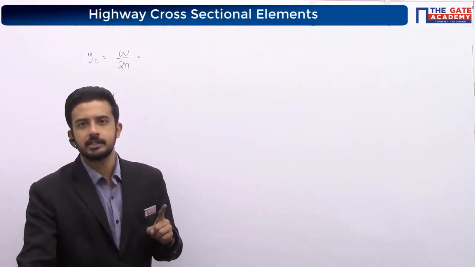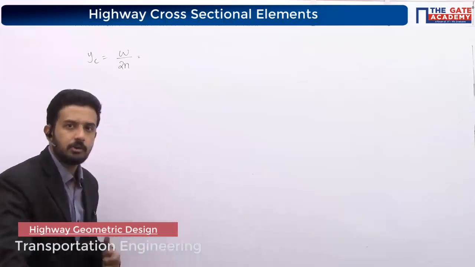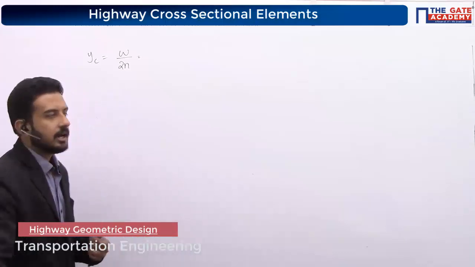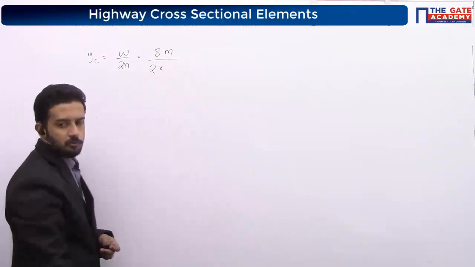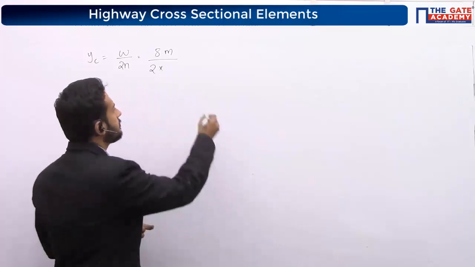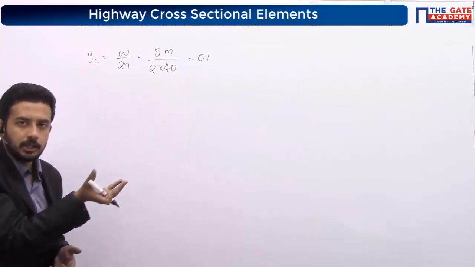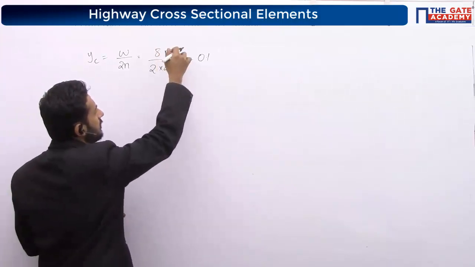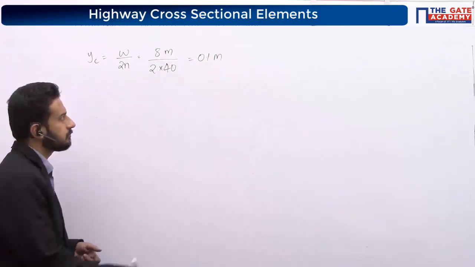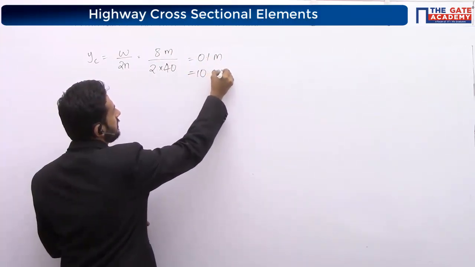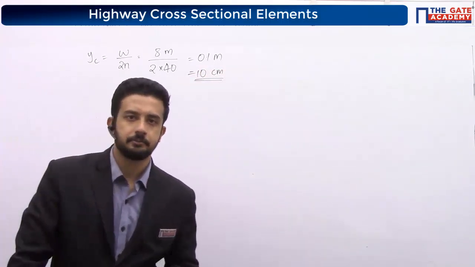Okay? Very good. Everyone is understanding now? In case they are giving it, then we have to take it as it is. If not given, then we will take all the values as per IRC. So this is 8 meter, 2 into n, where 1 in n is equal to 1 in 40, so 2 by 40 will be 0.1. See, this is not having any unit and only unit is for W. So whatever be the unit of W will be the unit of the answer, which means it is 10 centimeter. Always take care of the unit. So option D will be the correct answer.